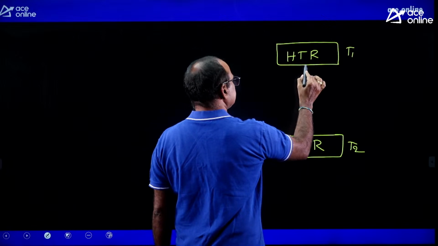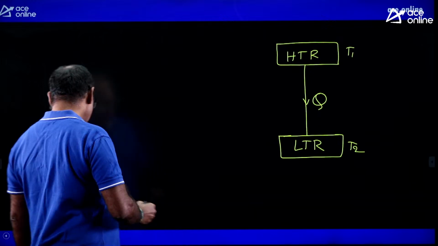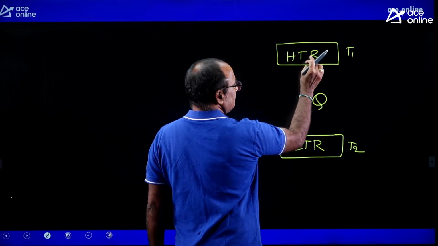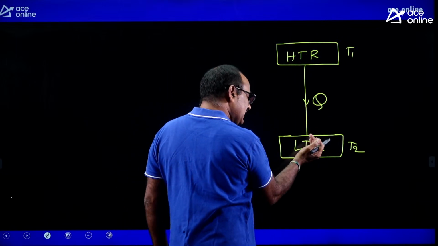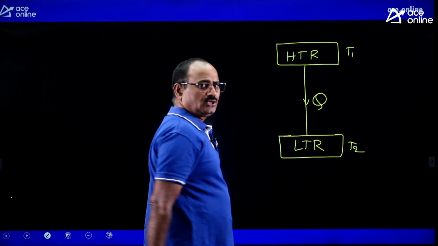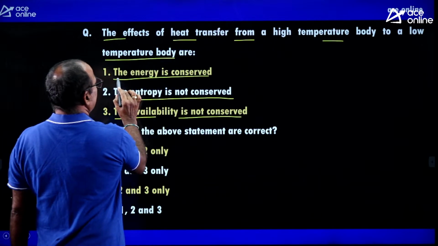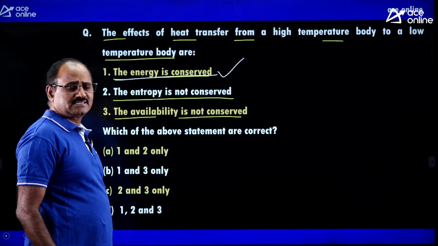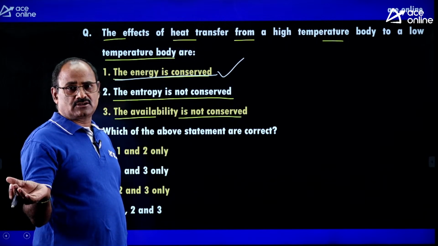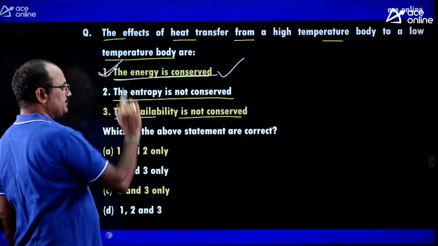Here heat is transferring from high temperature reservoir to low temperature reservoir. It means whatever the heat energy the high temperature reservoir is losing, the same will be obtained by low temperature reservoir. Therefore, this heat energy Q is a conserved quantity, that is given as statement 1. The energy is conserved. Definitely energy is conserved. According to first law of thermodynamics also, energy can neither be created nor destroyed, but one form of energy can be converted to another kind of energy. Therefore, first statement is absolutely correct.